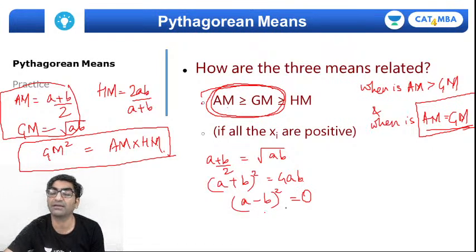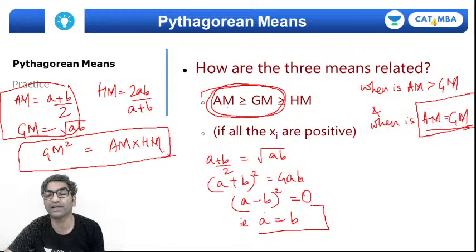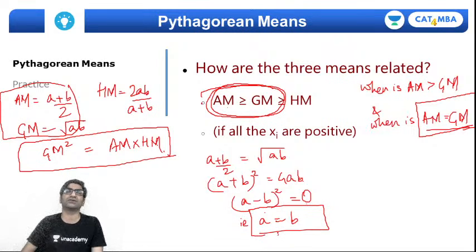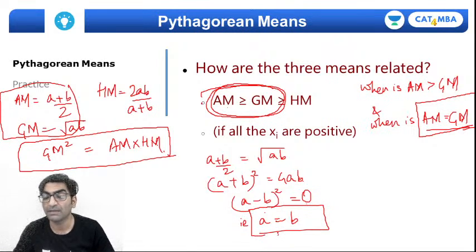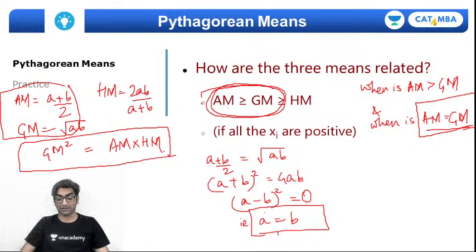And when is that? When is the square of a number equal to 0? When that number itself is 0, which means A is equal to B, right? So the arithmetic and geometric mean of two variables are equal when the variables themselves are equal to each other. Extending that logic, for n variables, the arithmetic and geometric means will be equal only if the variables are equal to each other.